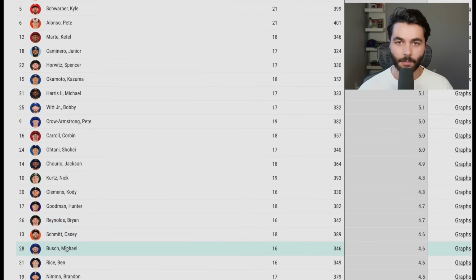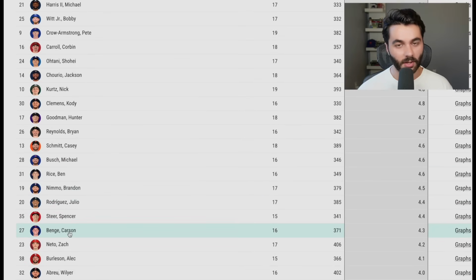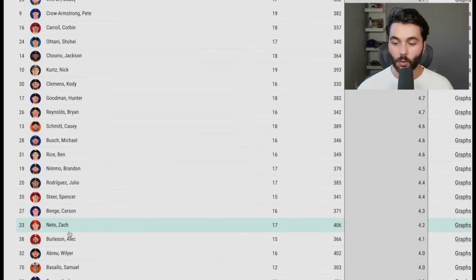Again, everyone keep an eye on Michael Busch. He's really bounced back after a really bad start to the season. Carson Bench is another guy. Just Bench and Busch since May 1st, if you take away their Aprils, they're easily performing like very, very good hitters, guys who should 100% be 12-team viable and have been for quite a long time now.